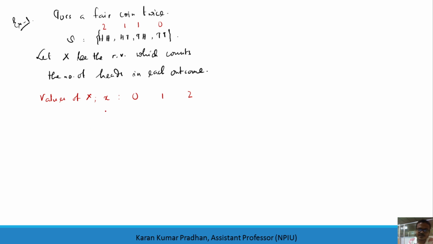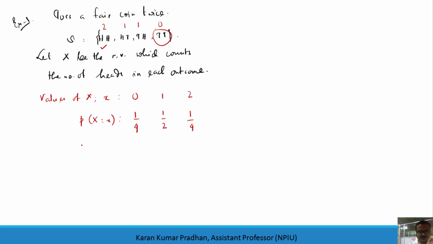Corresponding to each of the real numbers you have a probability, because each real number refers to an outcome or a set of outcomes in the sample space. So the probability of x equals 0 corresponds to tails and tails, that means 1 out of 4 outcomes. The value 1 corresponds to two outcomes, HT and TH, so this will be 2 out of 4, or 1 out of 2. Similarly, 2 corresponds to only one outcome, heads and heads, that means 1 out of 4.